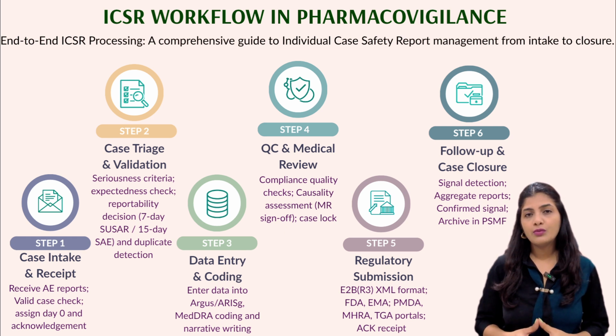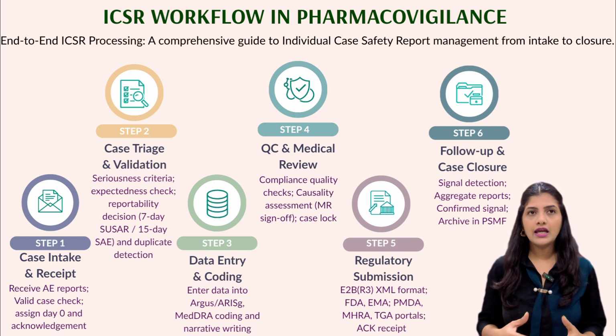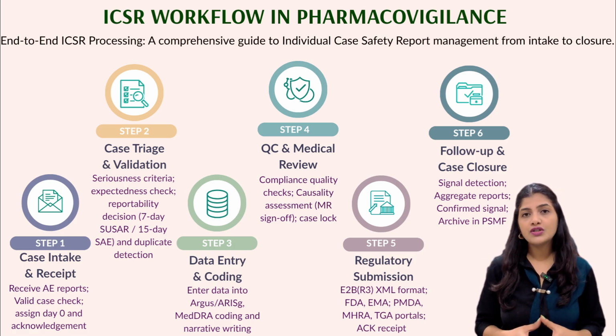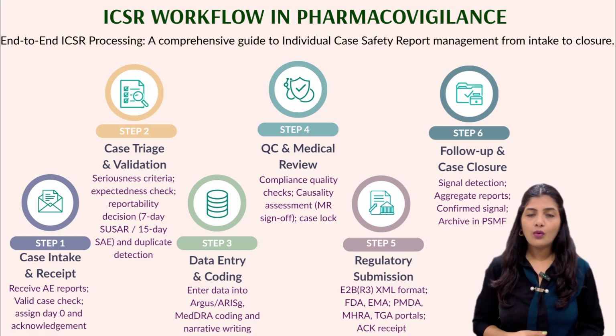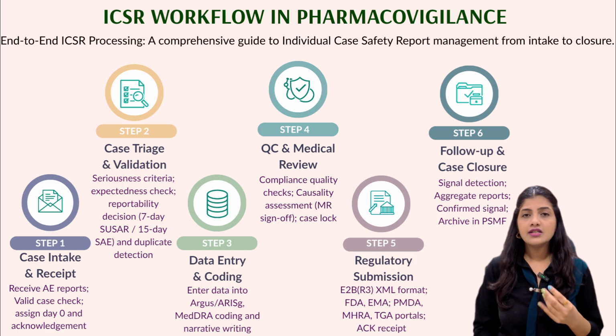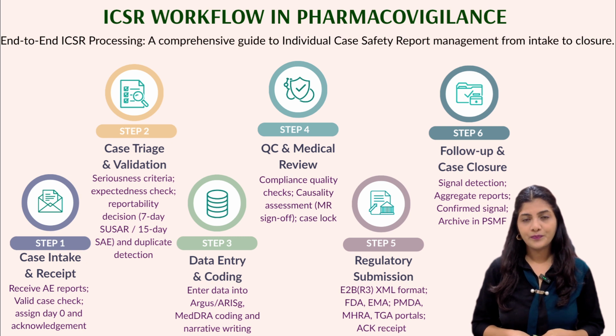Adverse event reports come in from various sources, say healthcare professionals, patients, clinical trial sites, published literature, and the moment a valid case is received, day 0 is assigned, and this is the awareness date, not the receipt date. So a case is valid only if it has 4 elements: an identifiable patient, an identifiable reporter, a suspect drug, and an adverse event. Without all 4, it's not even a valid ICSR yet.